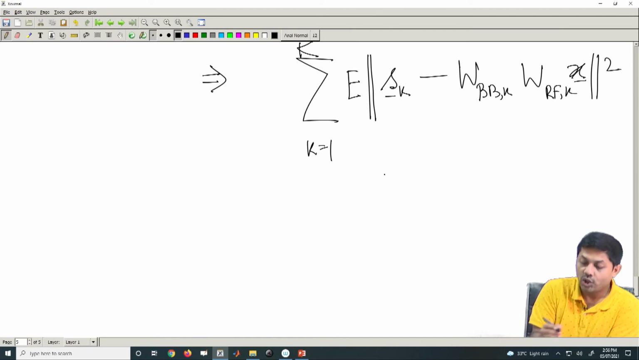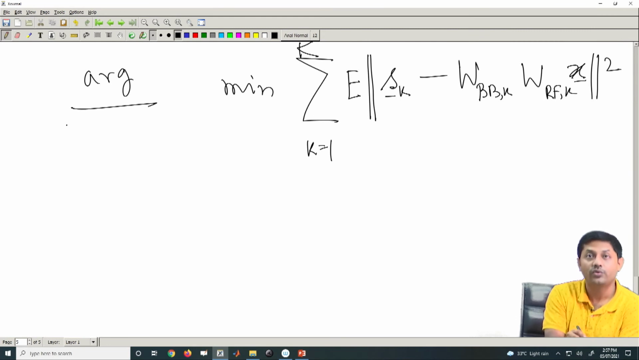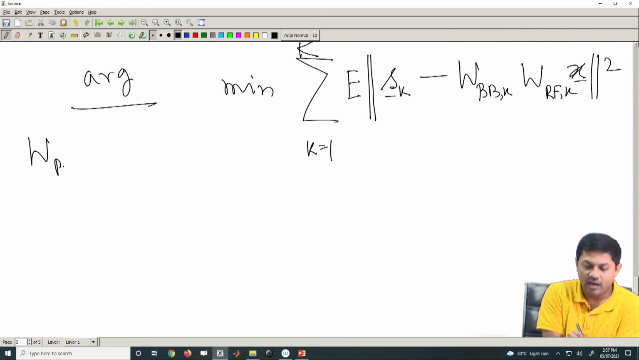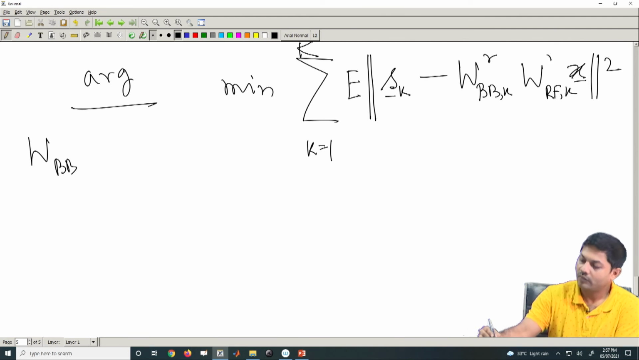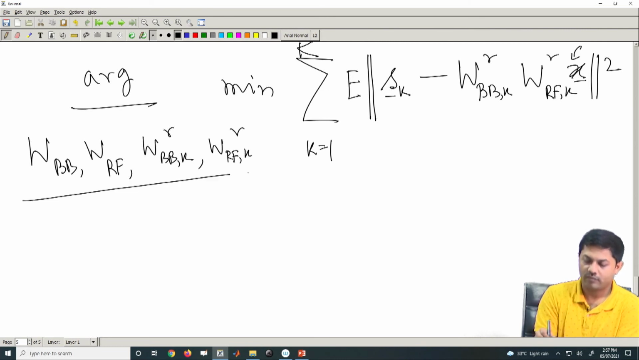So, now this is your cost function. Now, you need to minimize this whole summation. Minimize over who are the arguments. The arguments, if you check, obviously will be W_BB, W_RF. Where will they enter? They will enter here in the x vector. Then you have all the individual W_BB and W_RF, for small k equal to 1 to capital K.